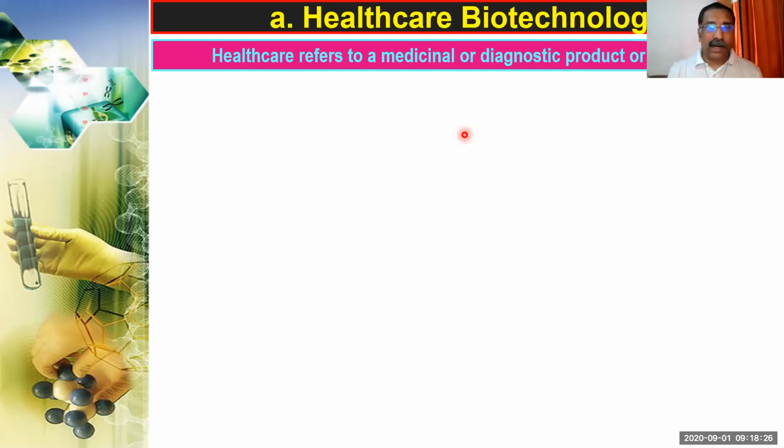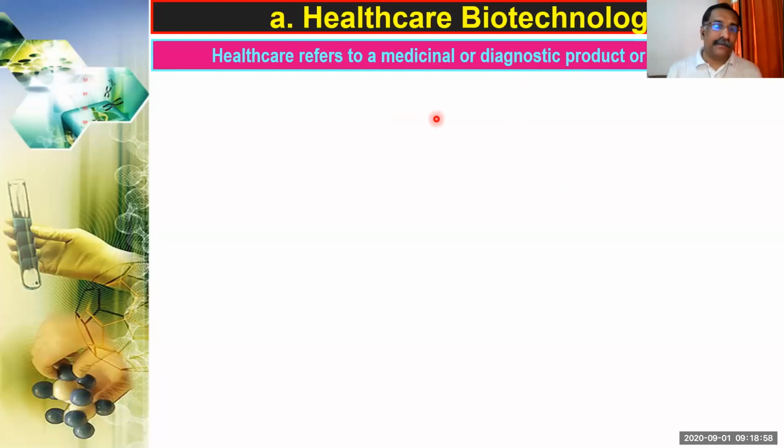One, it can help us to produce medicines. That is what is written here, the medicinal point of view. Second point, the diagnostic product. To see any disease or whatever problems there are, to diagnose, we want a certain kit or something like that. Such kits we can develop by biotechnology. So that is called a diagnostic product.